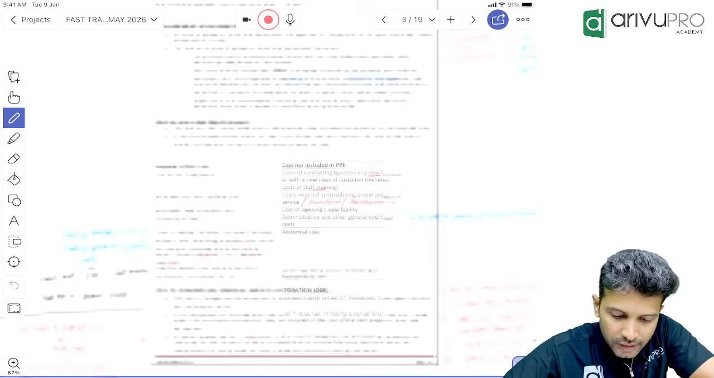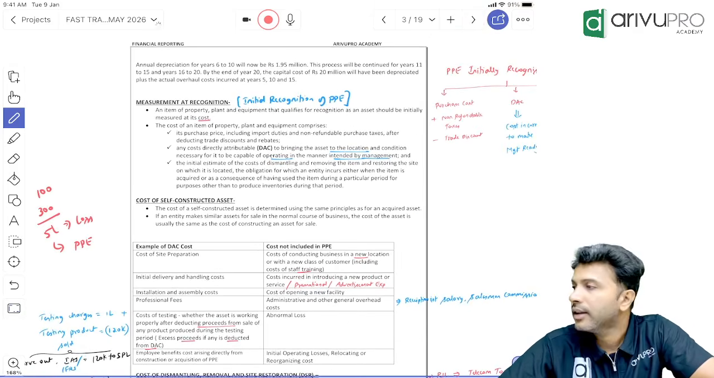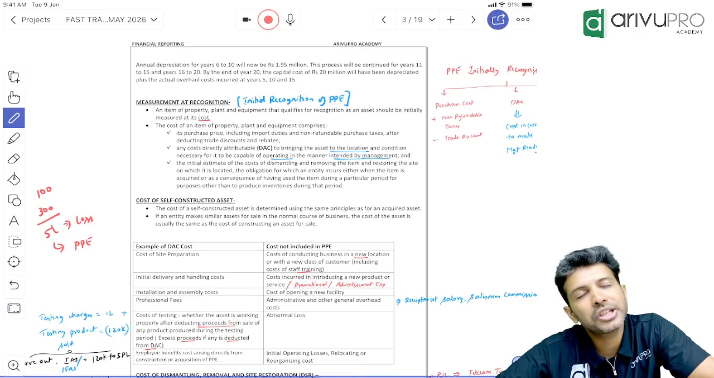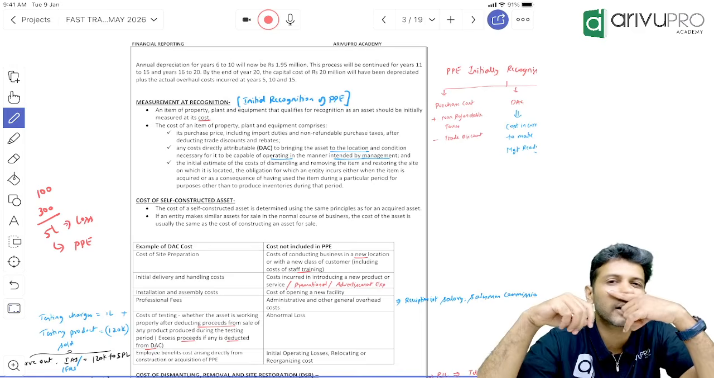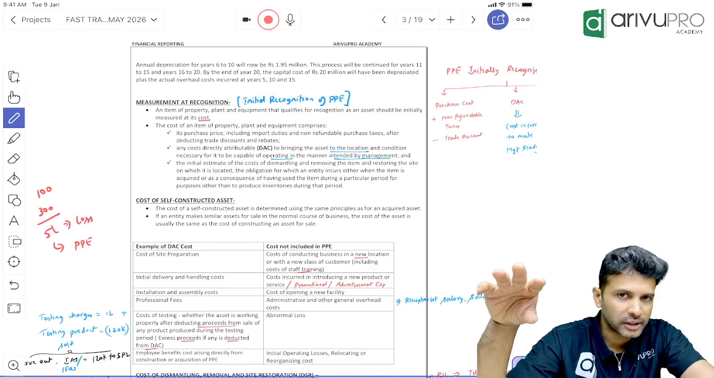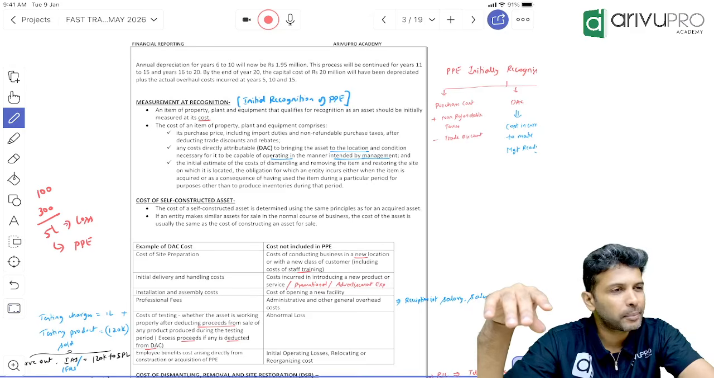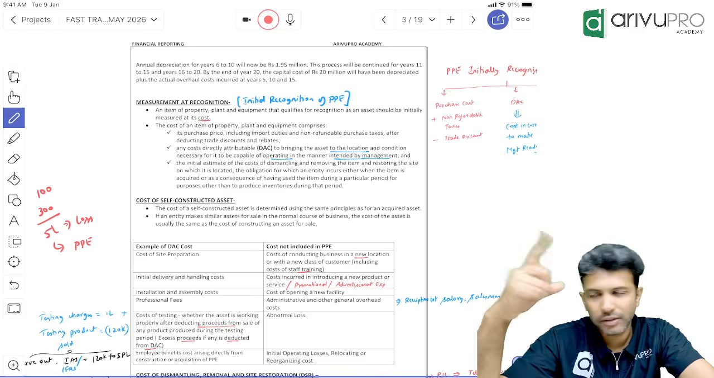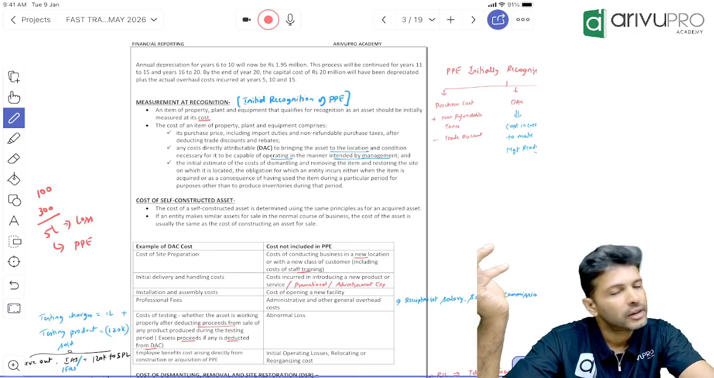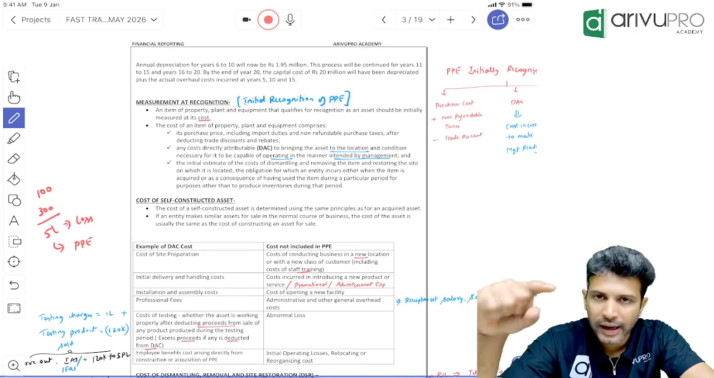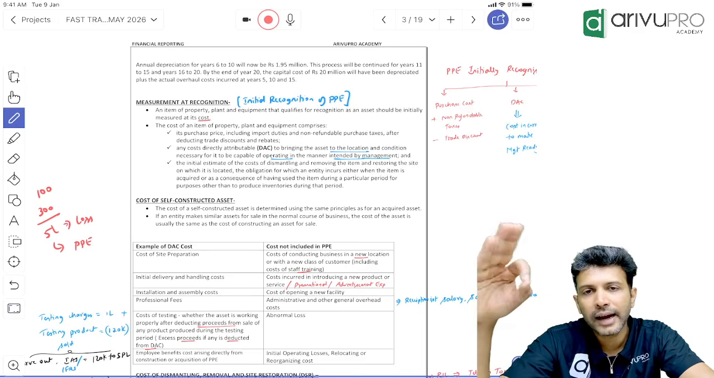Okay, next what did we learn? We went for initial recognition. Initially, every PPE is recognized at cost. Cost for this purpose you can categorize into three. Purchase cost. If you have any rebates and trade discount, minus. If you have any taxes on which you cannot claim input tax credit, then you can add. Then DAC. DAC also you can add. DAC full form is directly attributable cost.